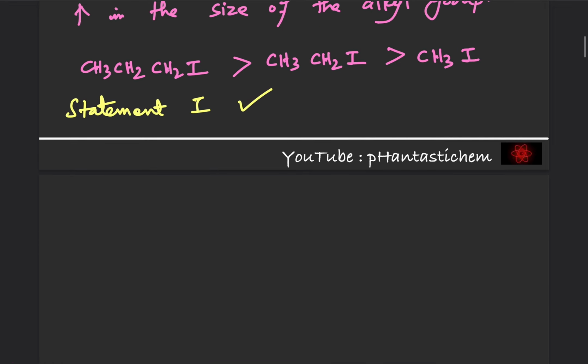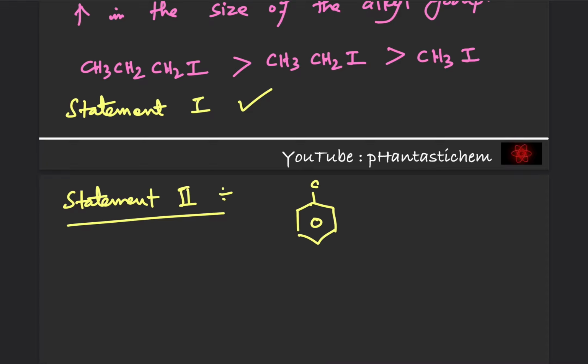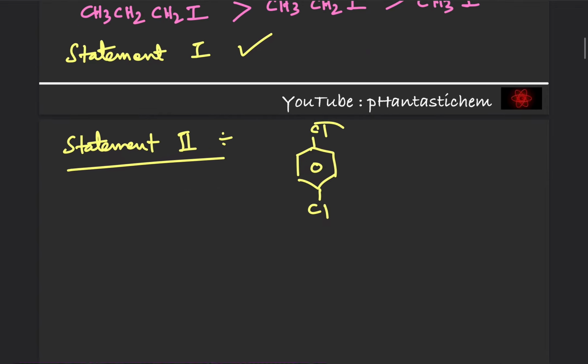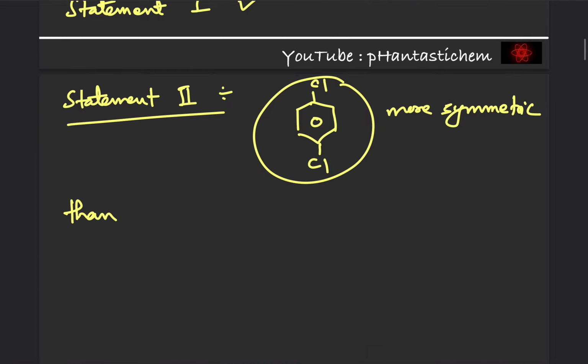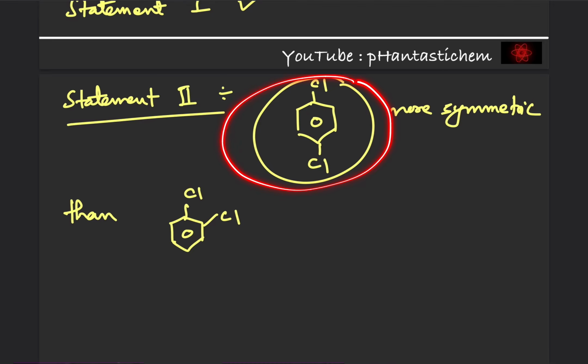Okay. Now regarding statement 2, since para-dichlorobenzene, that is this one, is more symmetric than ortho-dichlorobenzene, that is this one, therefore its molecules pack closely in the crystal lattice, because we are talking about melting point, so we have to talk about the solid state.